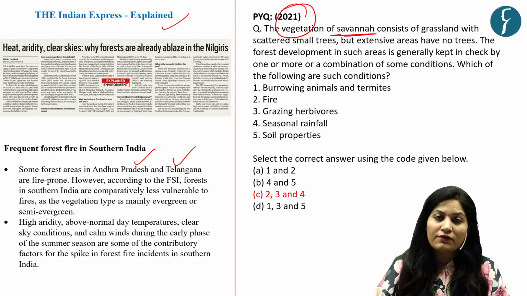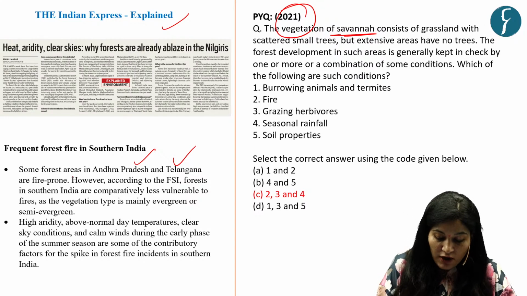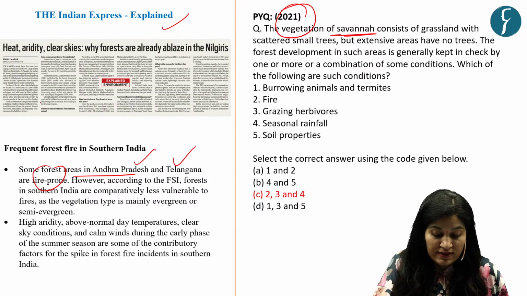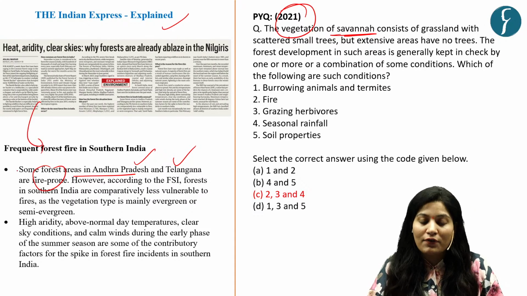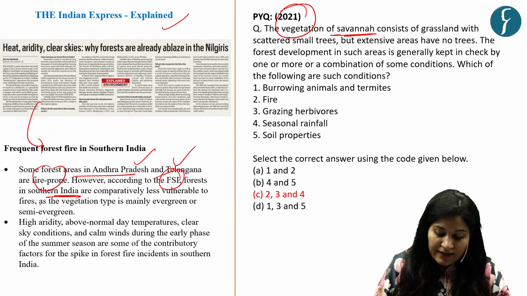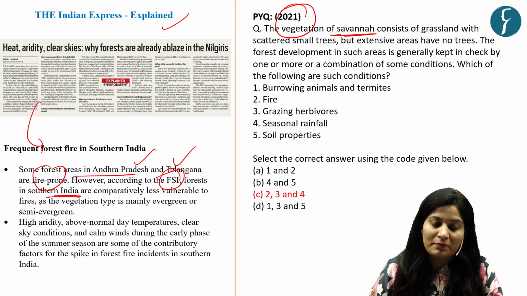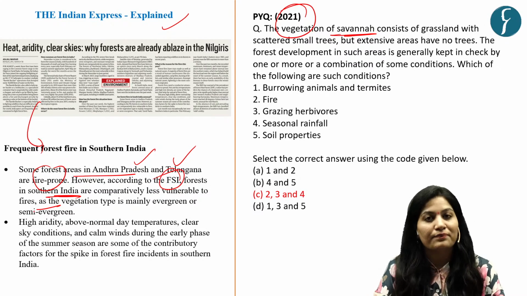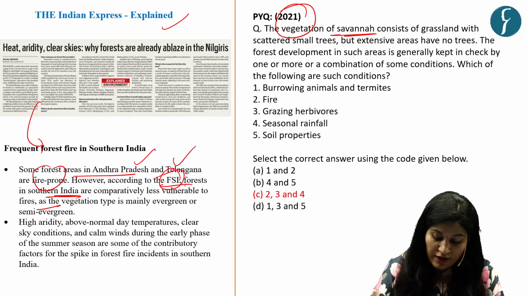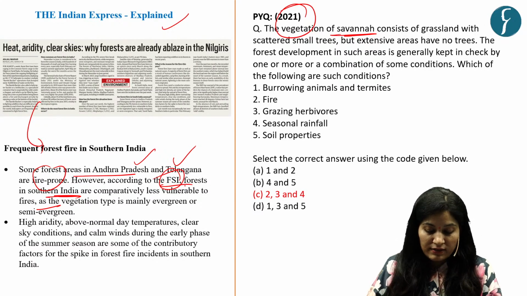Now the key highlight of this article is that some forests in Andhra Pradesh and Telangana are fire prone. However, according to the Forest Survey of India, forests in southern India are comparatively less vulnerable to fire. So here the author's view is in contradiction to FSI.